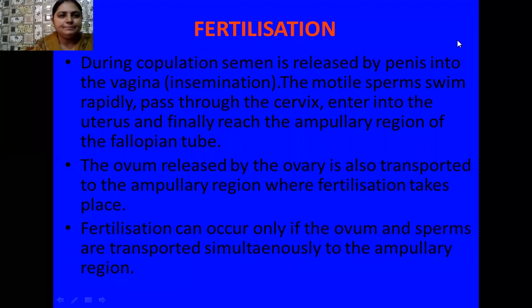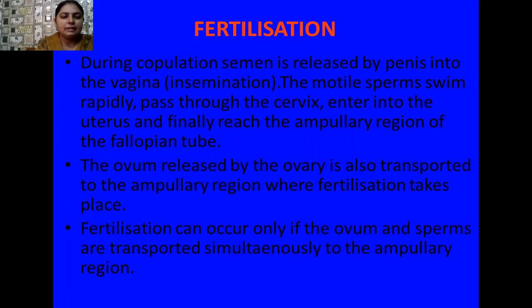Good morning, students. So today we are going to revise the next topic in chapter 3, human reproduction, and that is fertilization. Student, what happens when the ovum is released from the ovary? It is captured by the infundibulum part of the oviduct, and finally this ovum reaches the ampullary junction, and later it reaches the site of fertilization, that is the isthmus ampullary junction.